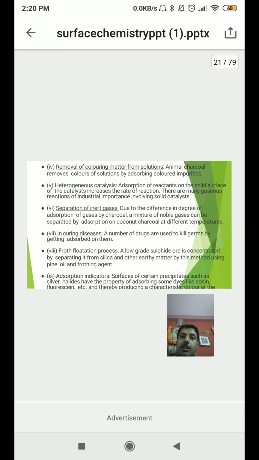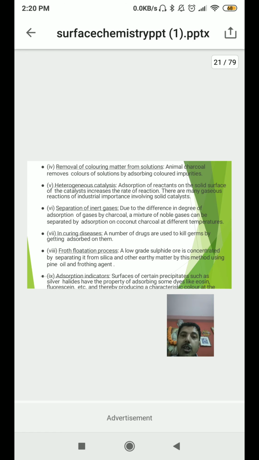Next one is heterogeneous catalysis. Already given you an example of nickel catalyst. It adsorbs the hydrogen gas and later it will be used as a hydrogenating agent. Adsorption of reactant on the solid surface of the catalyst increases the rate of reaction. There may be many gaseous reactions of industrial importance, like reduction reactions such as nitro to amine. Here nickel catalyst and hydrogen gas get adsorbed on the nickel surface.